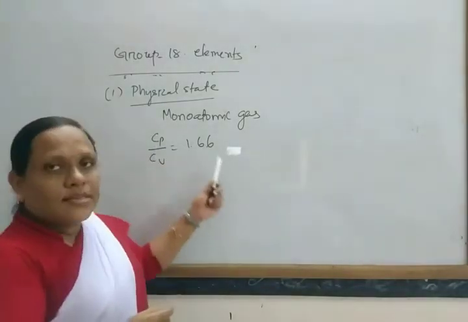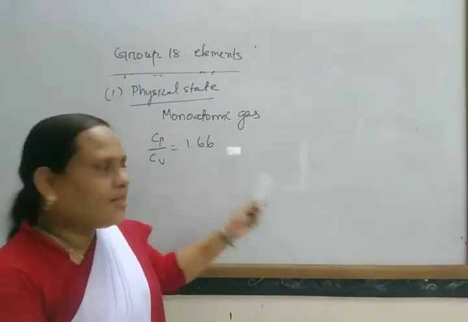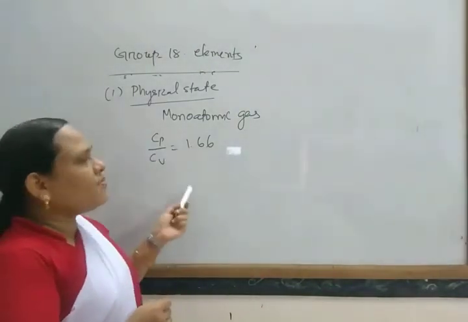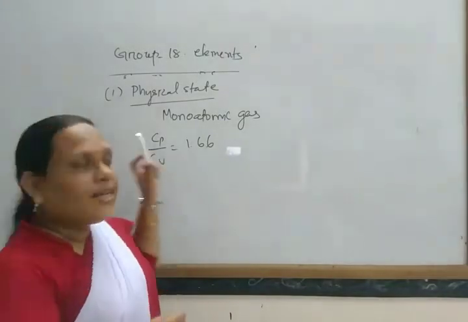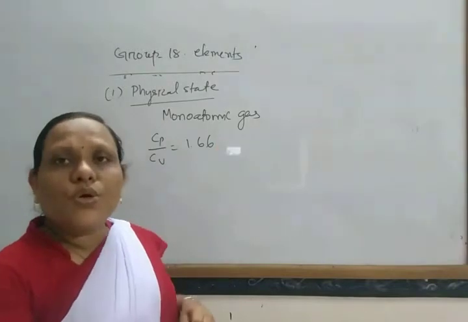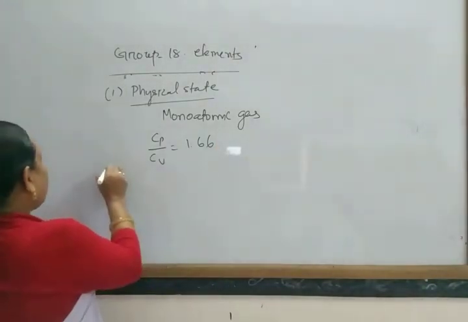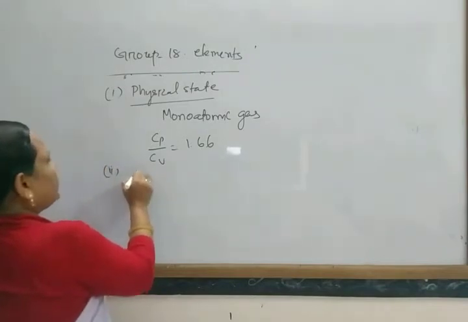They have high ionization enthalpies, and their Cp by Cv value equals 1.66. In this way, these gases exist as monoatomic gas.